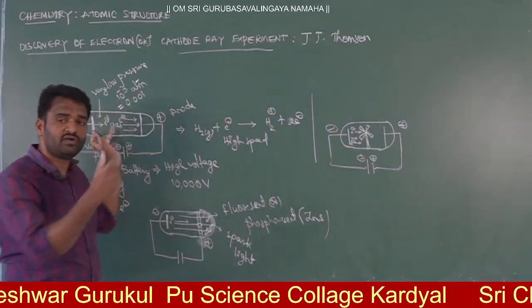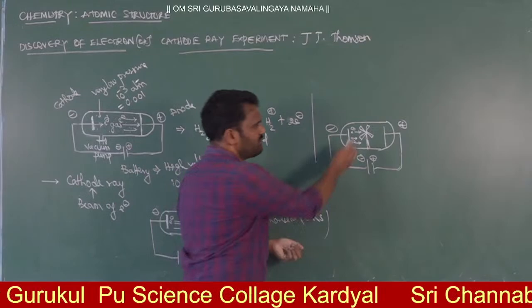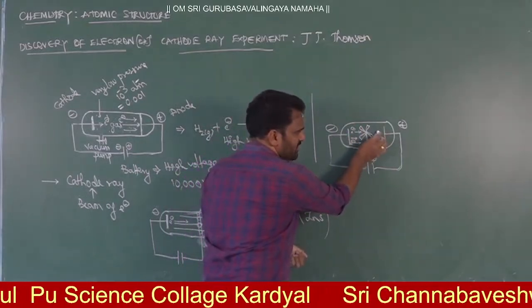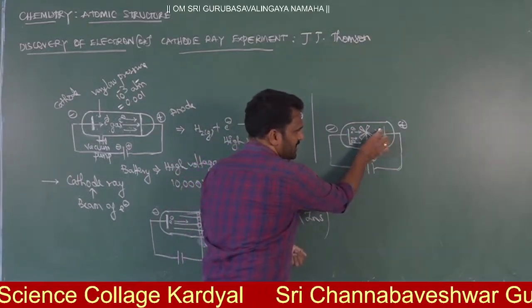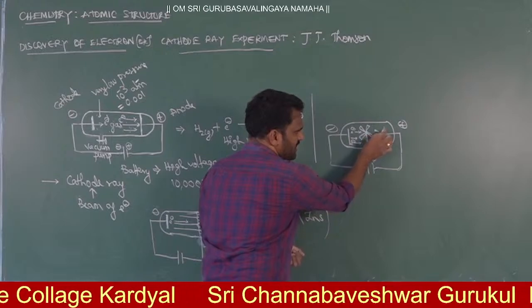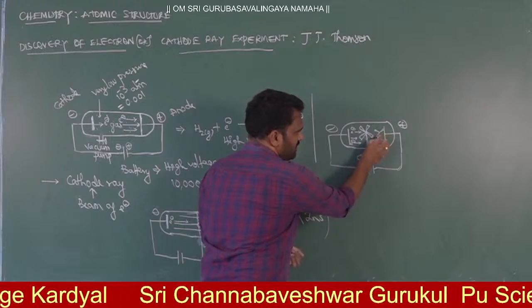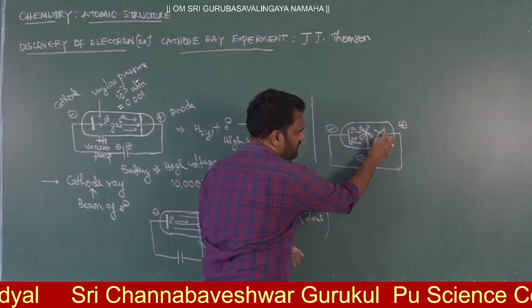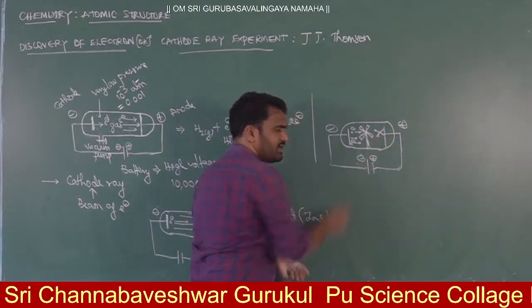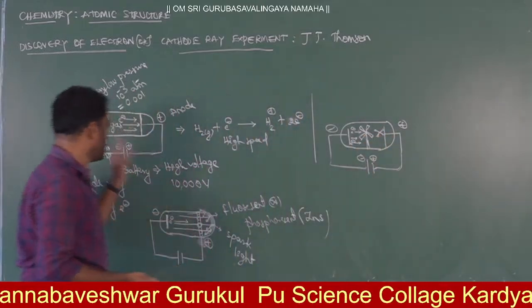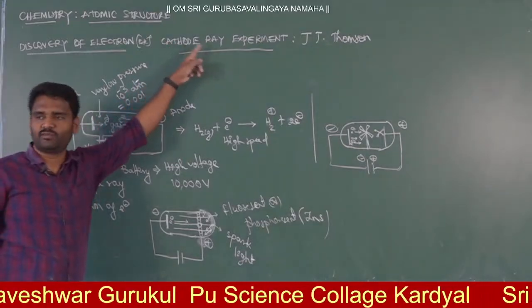Same thing here also. When electron is wave nature, definitely you will get the shadow of this paddle, somewhere on the back side. Like this shadow you will get it. From this observation, what can you conclude? Yes, this is a ray. That's why we are calling it cathode ray.